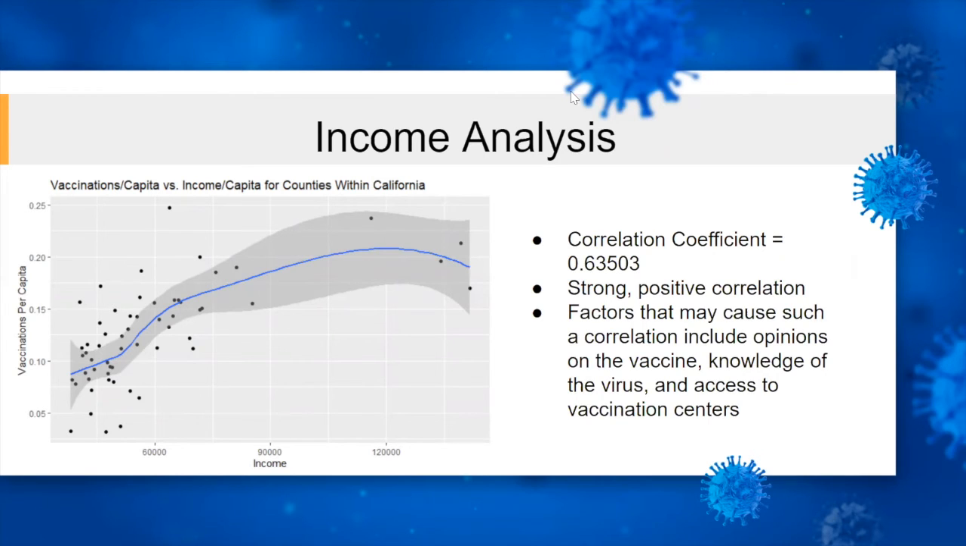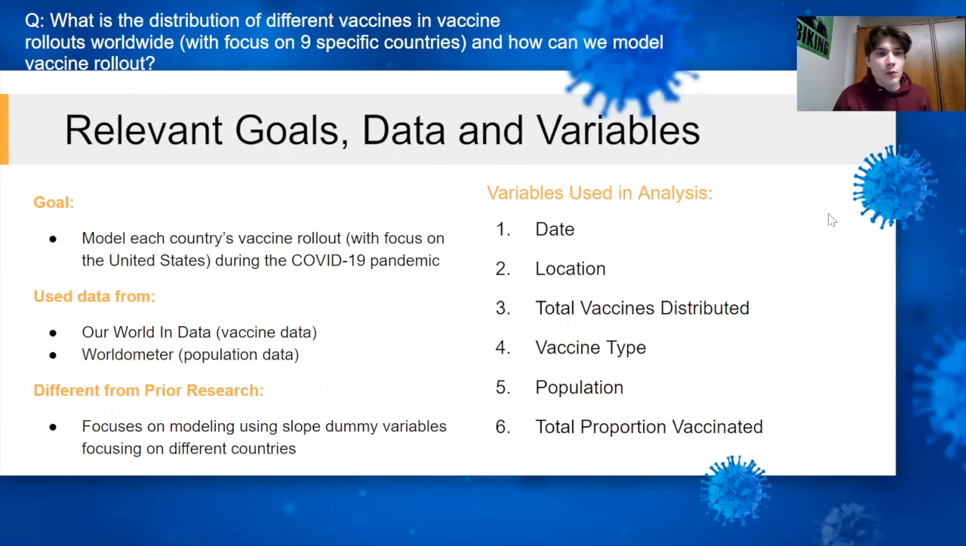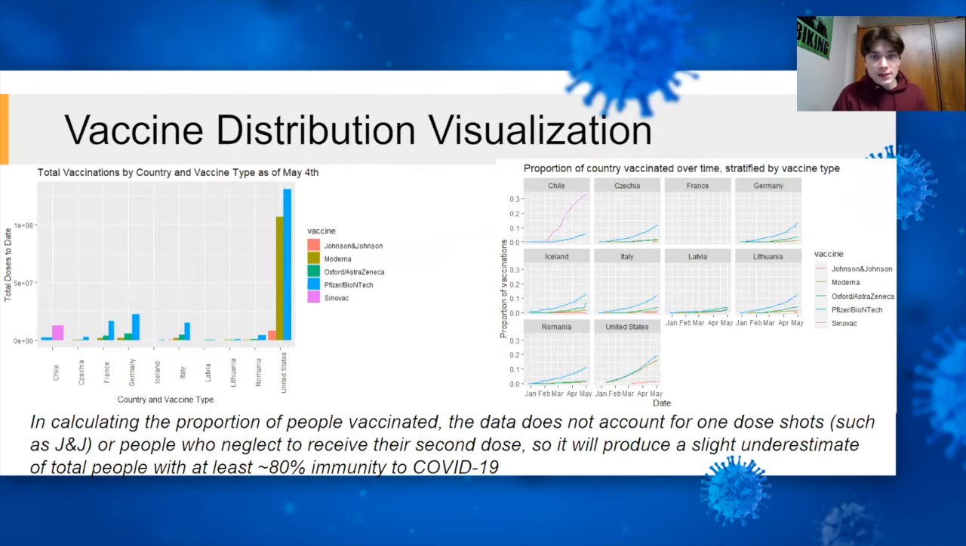In this portion of the presentation, we will be looking at what the distribution of different vaccines are in vaccine rollouts worldwide and how we can effectively model vaccine rollout. So looking at the distribution visualizations here, we can see that the United States has vaccinated the most total people, vaccinating primarily with Pfizer and Moderna.